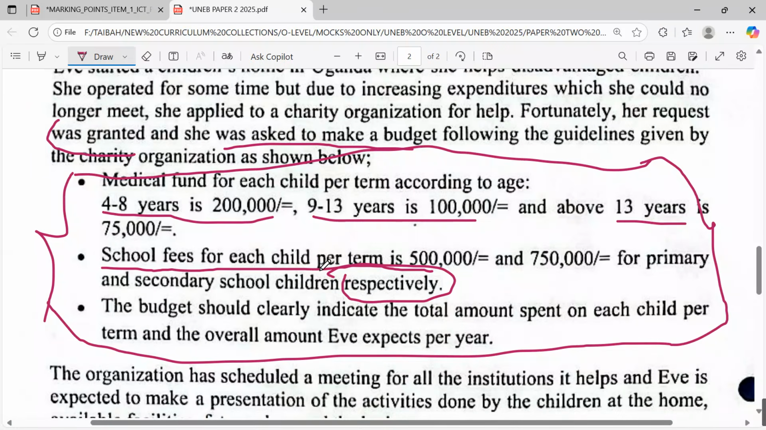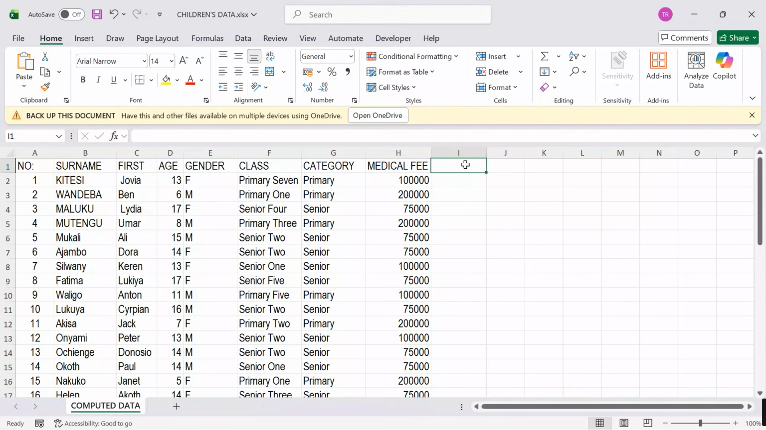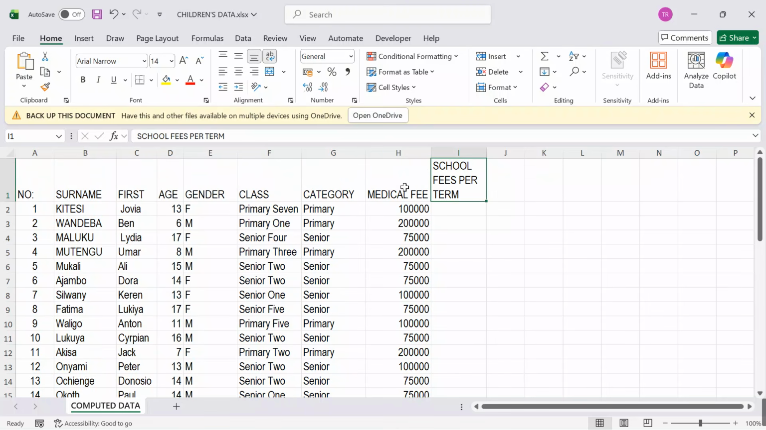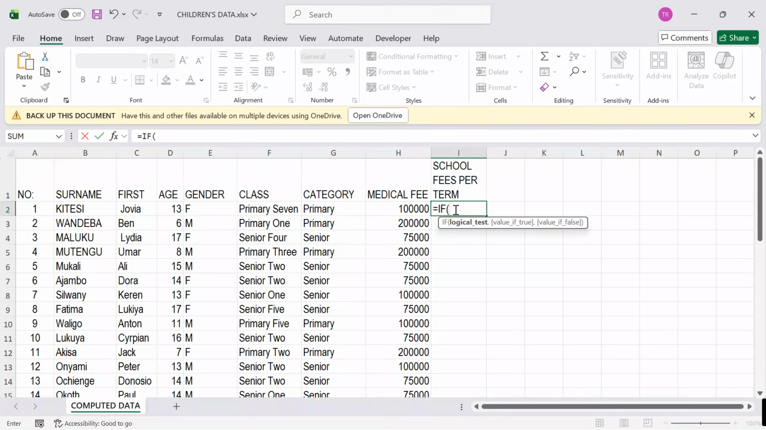School fees for each child per term is this. So I will come here and say equal sign. I can use the VLOOKUP or I can use the HLOOKUP so that we can compute this. Or let me first give a label. I say school fees per term. Yes, I can even go on to wrap text so that my data is not too vague, so that I get everything clear.